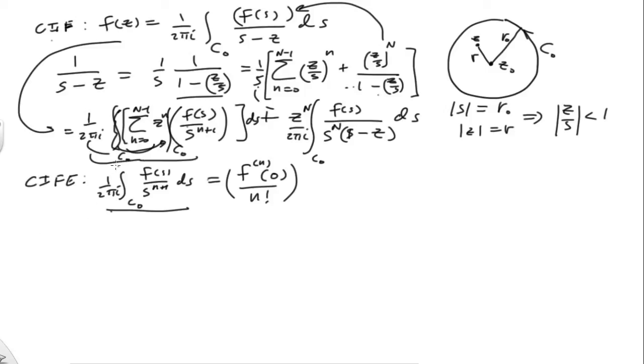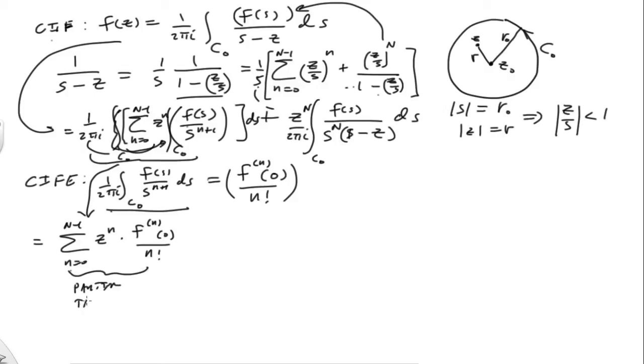And so this whole thing, I'm going to sneak it through here, and that becomes the sum from n equals 0 all the way to capital N plus 1 of z to the n power times the nth derivative evaluated at 0 all over n factorial. So of course this is our partial Taylor series. Okay, there we go. We've basically got it at this point. The only thing left to look at is this other term. What's this remainder bit?